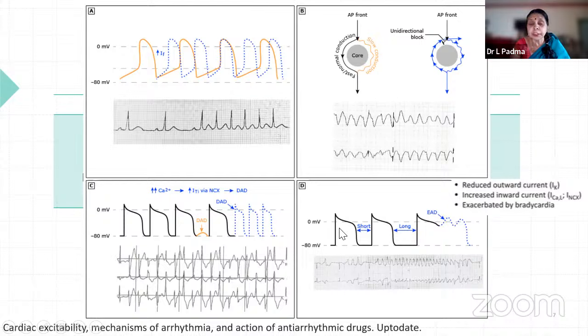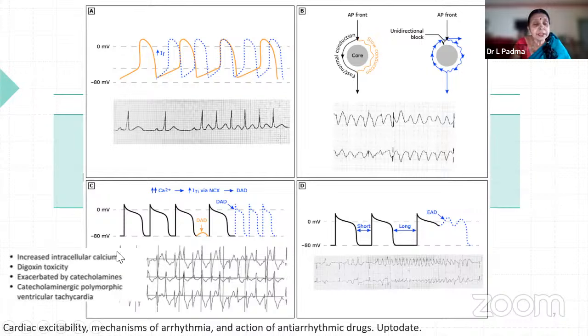This is the whole action potential. Phase 0, 1, 2, 3, 4. Again, it is starting a new action potential. So here it is short. The duration between action potentials here is short, but here it is long. So then only you see all these types of arrhythmias. If it does not come to phase 4 and proceeds before that, it is known as early afterdepolarization. Most of the times it is either MI or any structural heart disease, potassium and bradycardia.